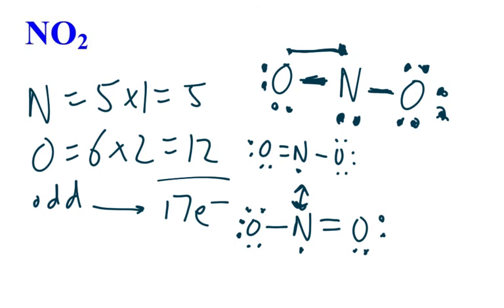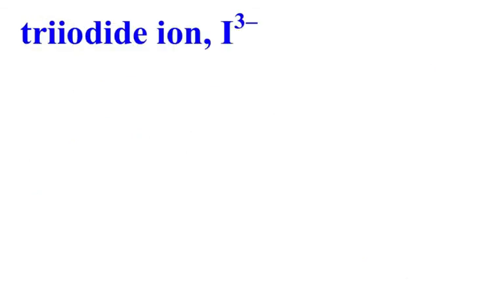The exception here is the fact that nitrogen has an odd number, and that is under the 3rd category. Okay? Now let's take a look at, we have triiodide ion. So what we're going to do here is we have iodine. It has 7 valence electrons, and we have 3 of them.